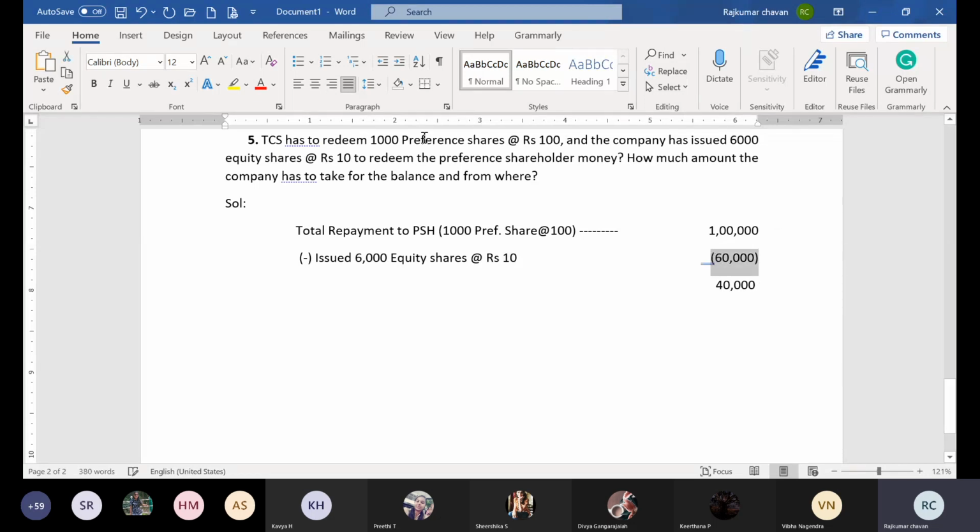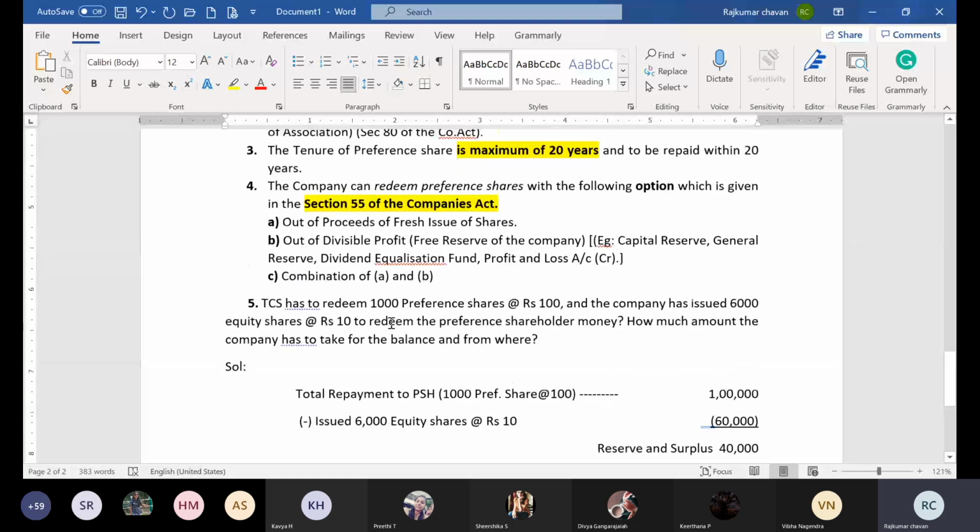So what will the company do? The company will take this 40,000 from their reserves and surplus. This 40,000 they will get from the reserves and surplus. It is nothing but your option number C, the combination of A and B.